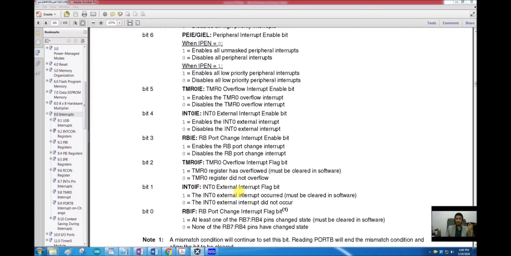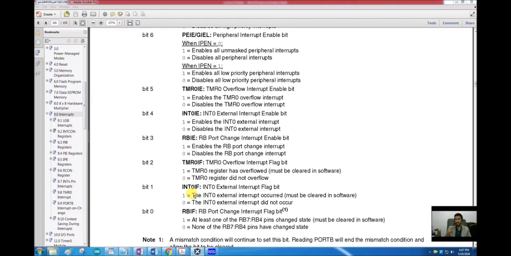This flag will become 1, and inside our interrupt service routine we will check this flag to see whether the interrupt was related to interrupt 0 or anything else. And we have to clear this flag also when we are exiting our interrupt service routine.